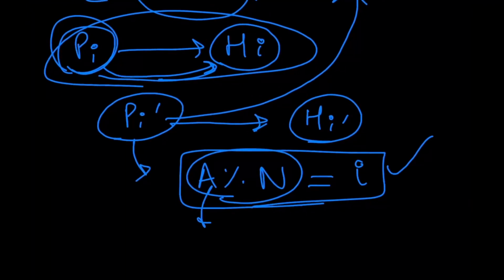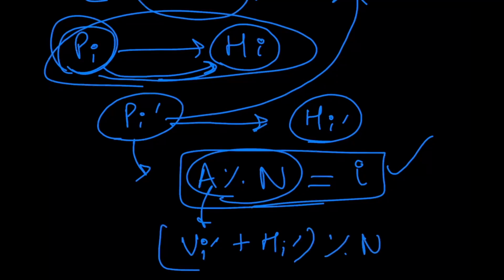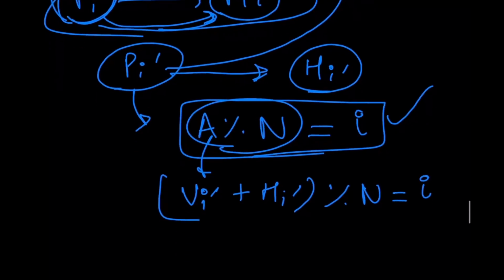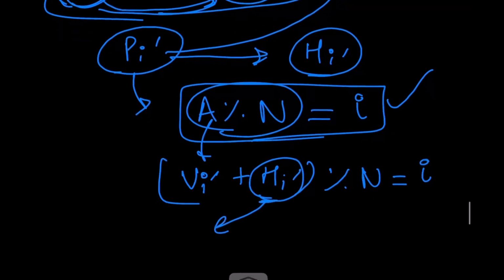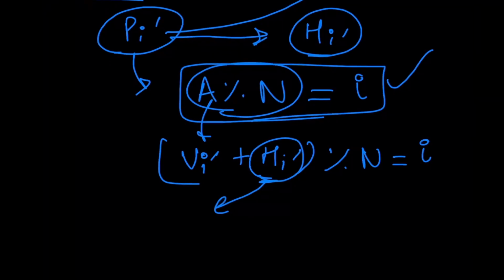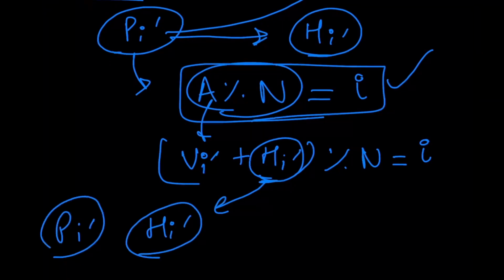He definitely knows vi dash, and all he needs is hi dash, which is the only unknown. So hi dash that's gonna backtrack out of this equation is gonna be the actual hi dash. This proves that pi dash is gonna deduce the real value of hi dash.